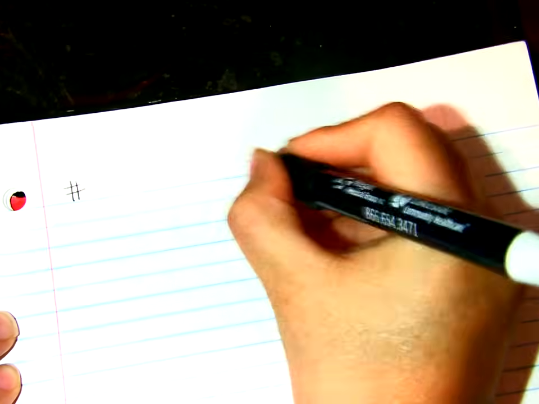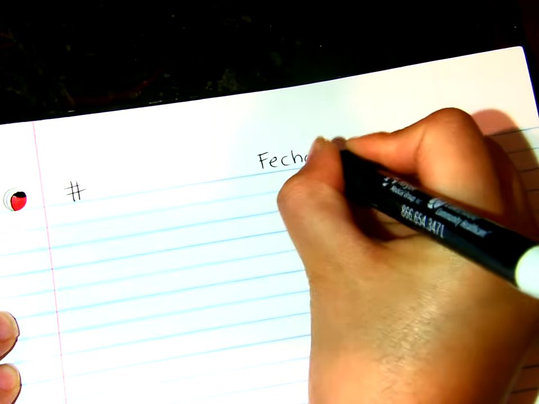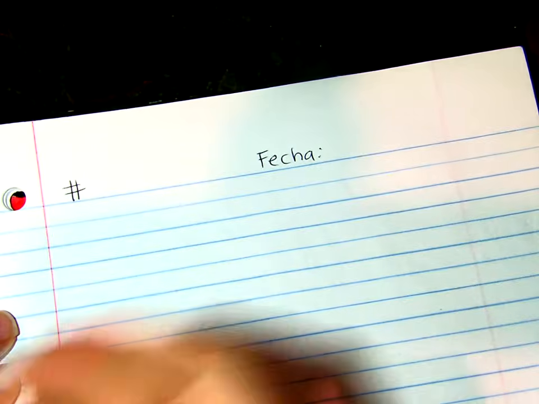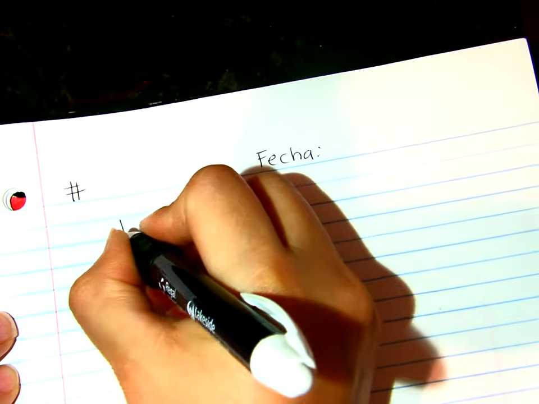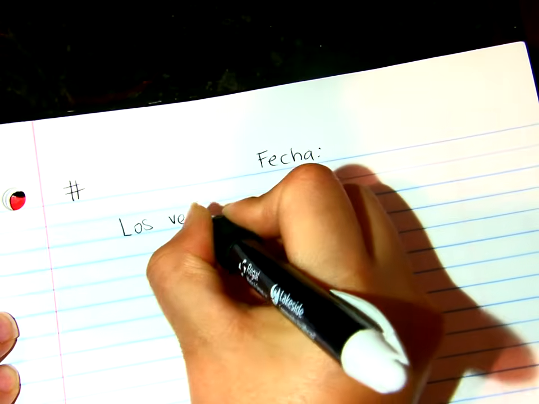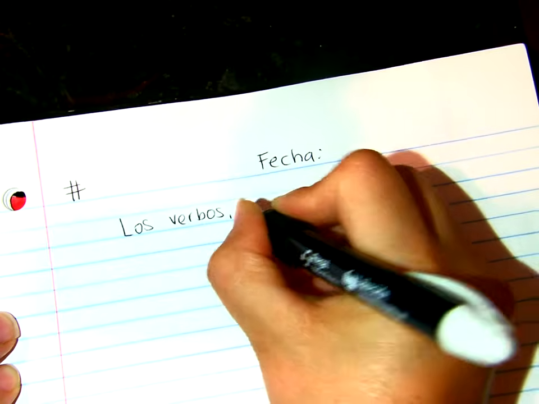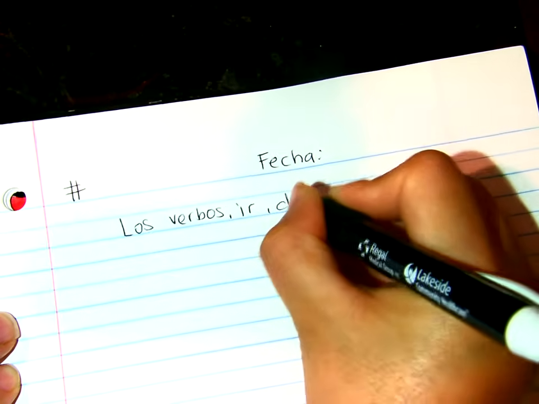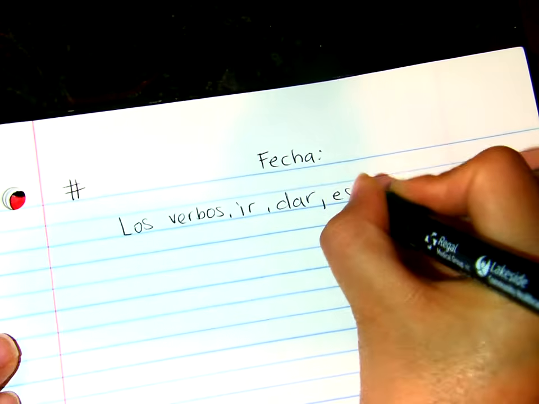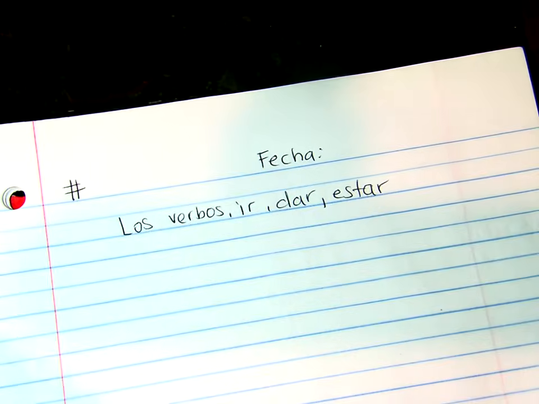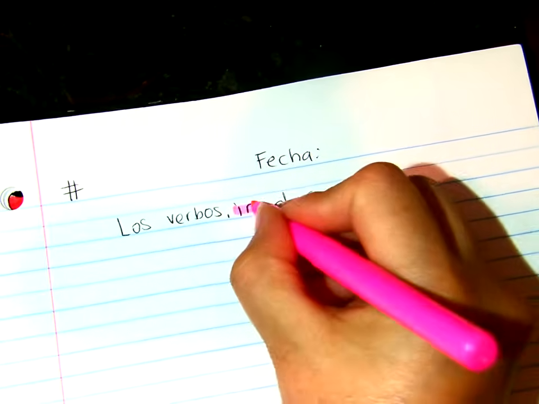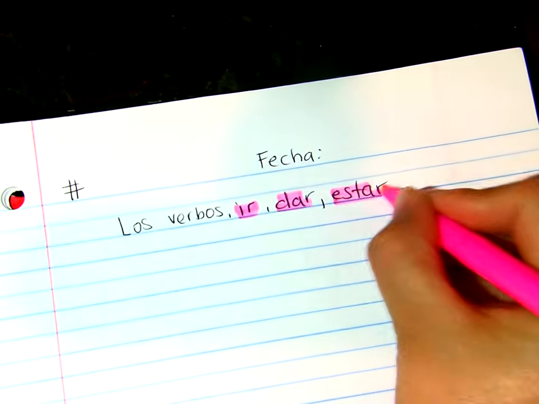Escribe el número, escribe la fecha, escribe el título. Los verbos ir, dar, and estar. So these three verbs right here. We're going to talk about these three verbs right here. Okay?